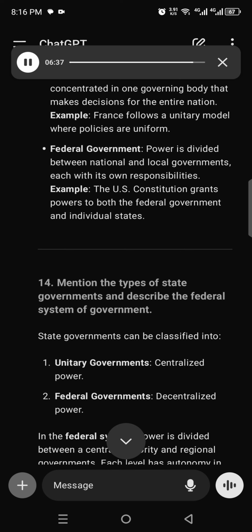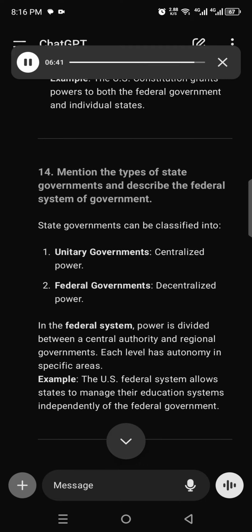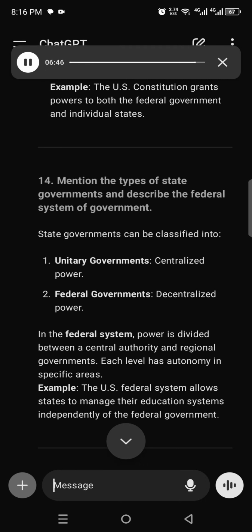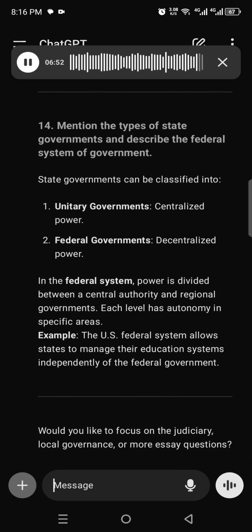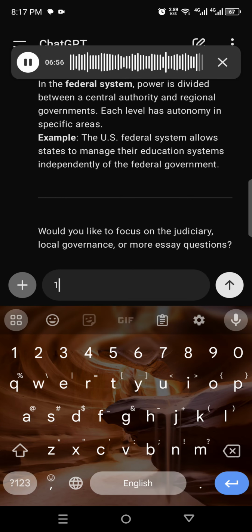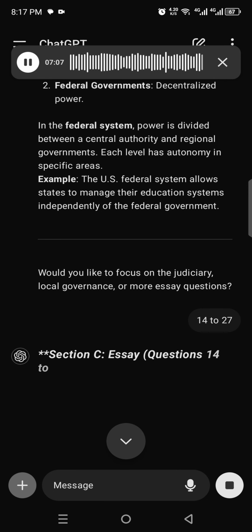14. Mention the types of state governments and describe the federal system of government. State governments can be classified into 1. Unitary governments, centralized power. 2. Federal governments, decentralized power. In the federal system, power is divided between a central authority and regional governments. Each level has autonomy in specific areas. Example: the U.S. federal system allows states to manage their education systems independently of the federal government.